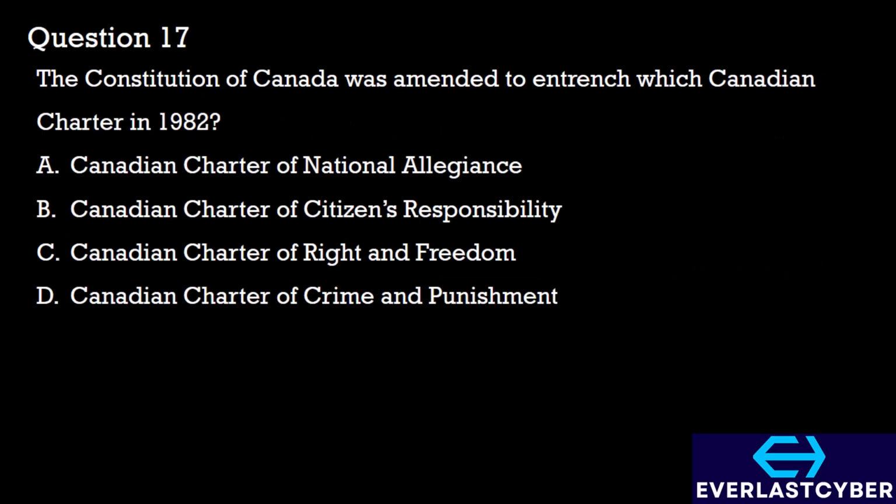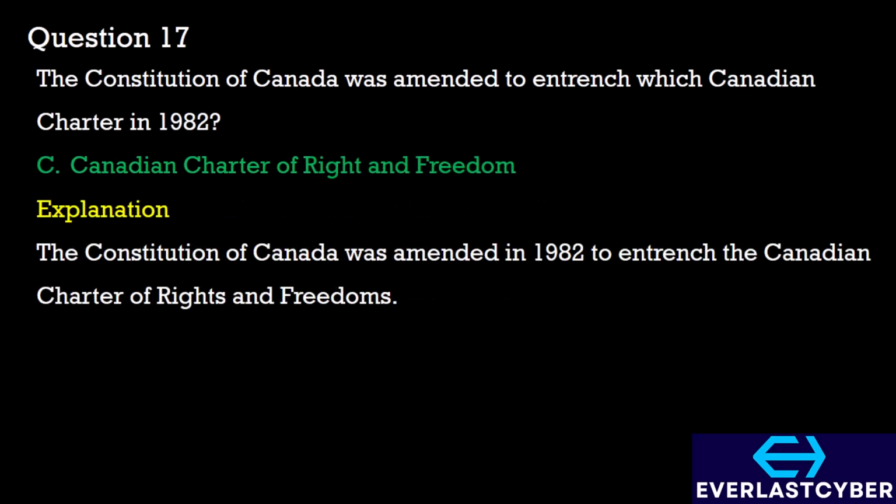Question 17. The Constitution of Canada was amended to entrench which Canadian Charter in 1982? A. Canadian Charter of National Allegiance. B. Canadian Charter of Citizens' Responsibility. C. Canadian Charter of Rights and Freedoms. D. Canadian Charter of Crime and Punishment. We'll be going with option C, the Canadian Charter of Rights and Freedoms. The Constitution of Canada was amended in 1982 to entrench the Canadian Charter of Rights and Freedoms.